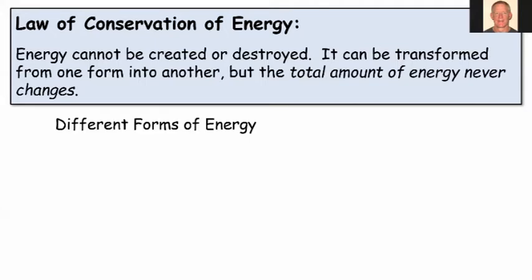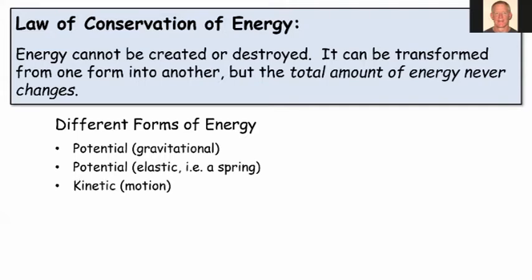So what are some of those different forms of energy? Well, we've already talked about potential energy, right? Energy due to gravitational position when we lift something up off the ground. Another example would be winding up a spring, that could create another form of potential energy or spring energy. We've talked about kinetic energy, energy of motion. Heat is a form of energy. Sound is actually a form of energy, right? It takes energy to produce sound. Chemical energy, electrical energy, we can have energy in magnetic fields. So there's a whole variety of different forms that energy can take.